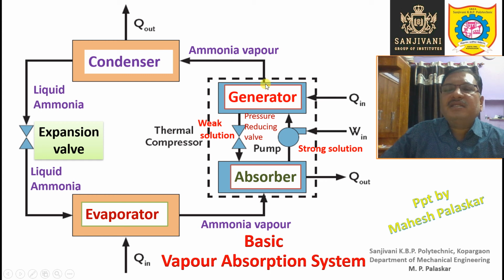In this way the separation of the two substances takes place. The other substance will remain in the liquid phase in the vessel. In this case the vessel is the generator. So this separation takes place in the generator, and for that we are supplying heat, and the ammonia vapor generated due to this separation will enter the condenser, right?